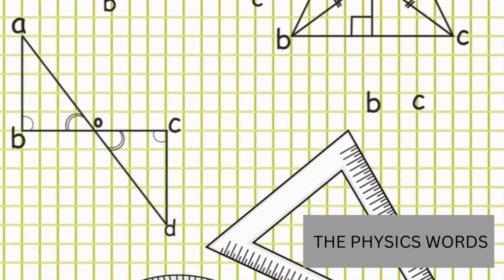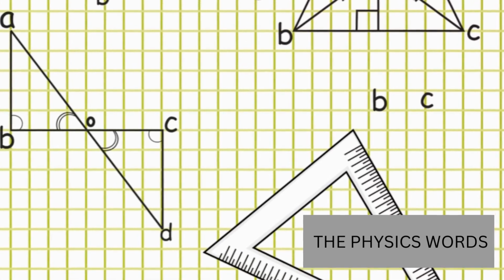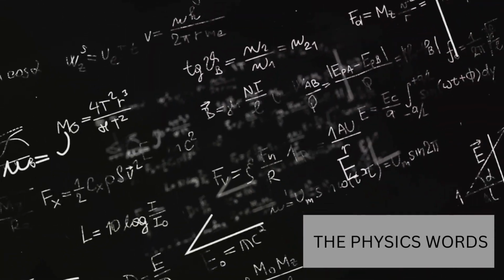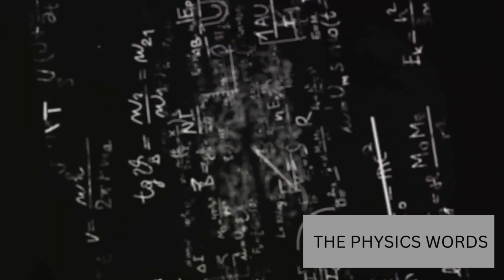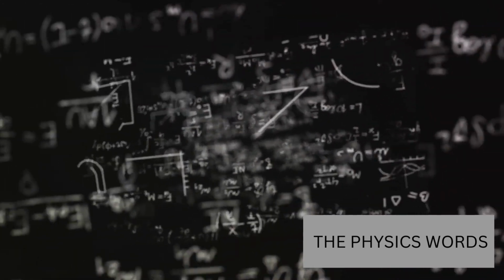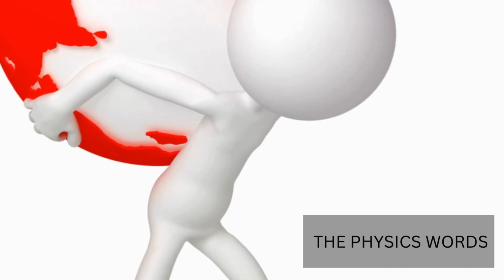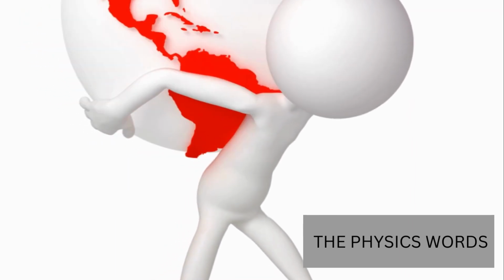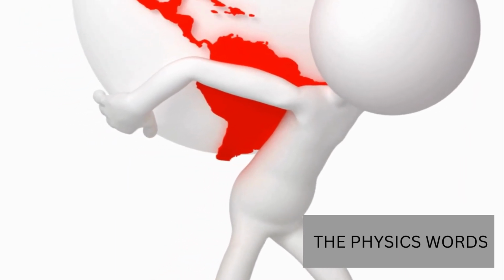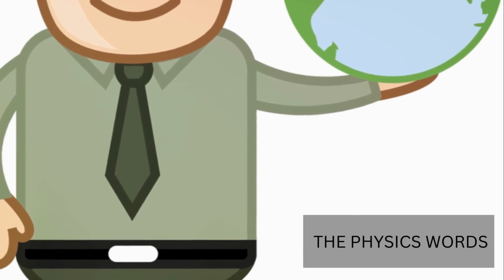Then there's the unit vector, a vector with a magnitude of 1. And finally, we have dot and cross products, mathematical operations that give us new vectors or scalars. By mastering vectors, you're not just understanding physics, you're gaining a new lens to perceive the world around you.